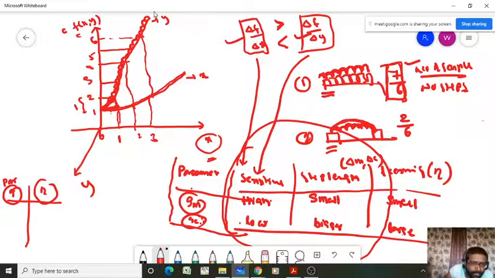So what it means is, if your gradient is large, what learning rate do you expect?